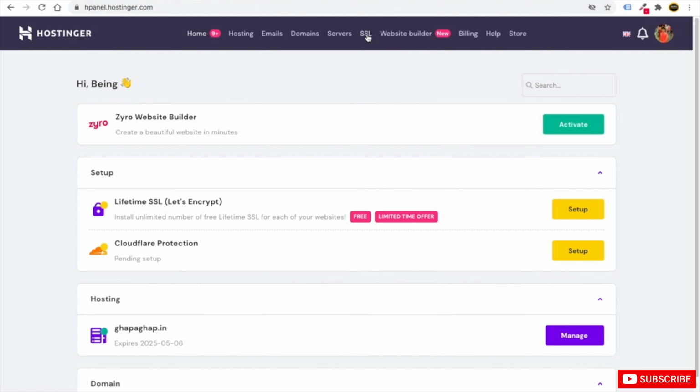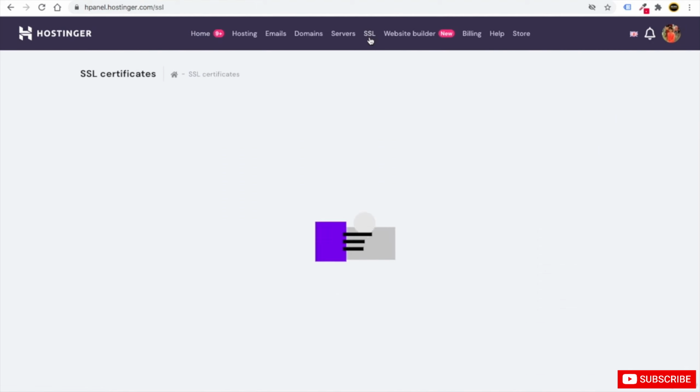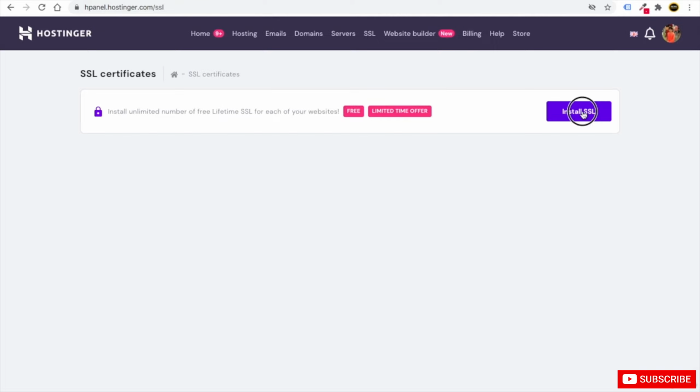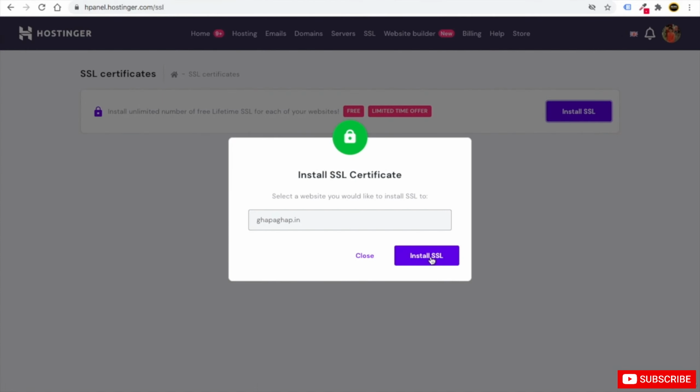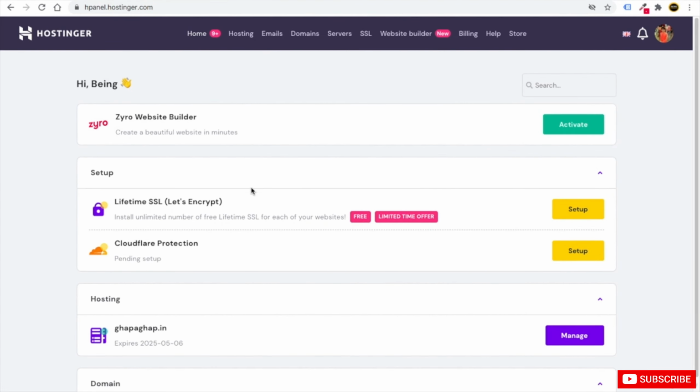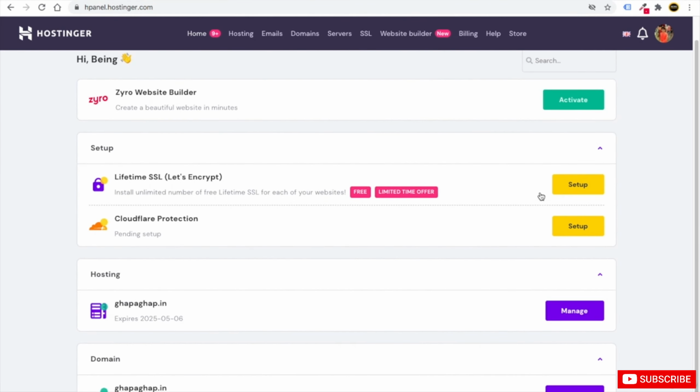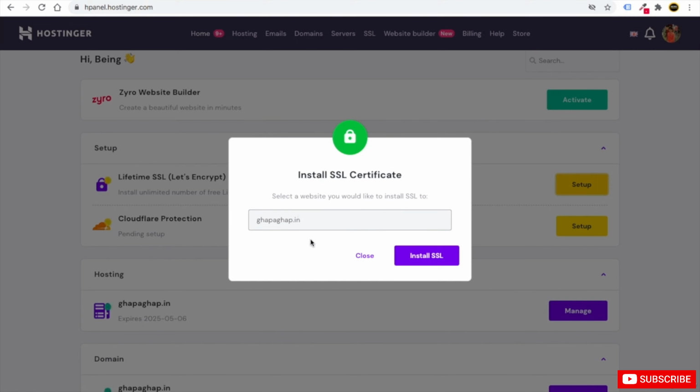So you can see, you can just go to SSL here at the very top. Here you can click on install SSL. From here also you can install it to this domain gabagab.in. And on home, it is also showing lifetime SSL. So just click on setup. From here also you can install. It's very easy. Just click on install SSL. It will take some time. Just wait for some minutes, 1 to 3 minutes maximum.